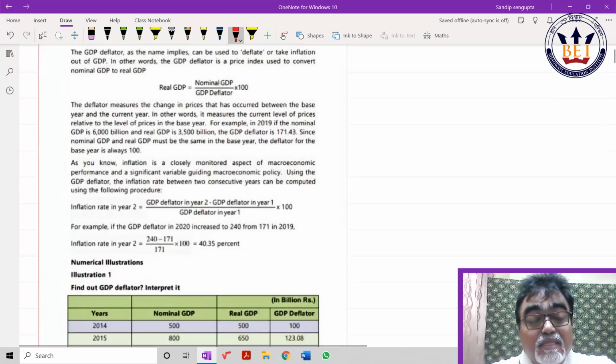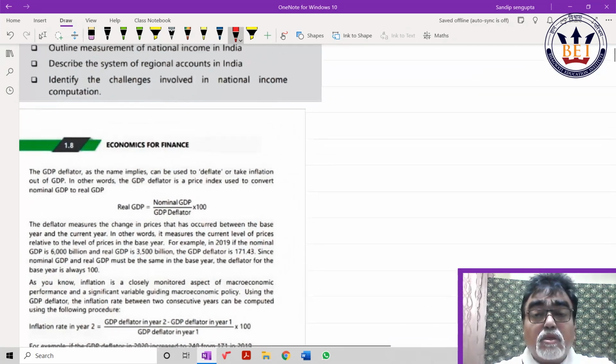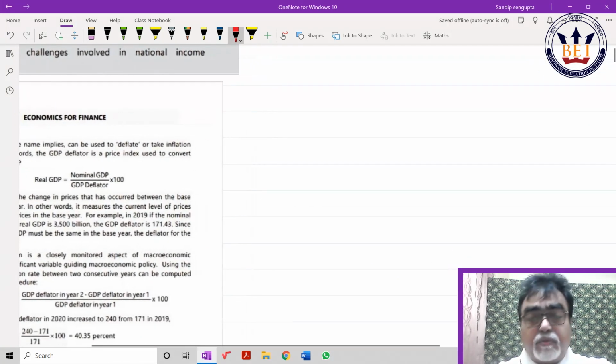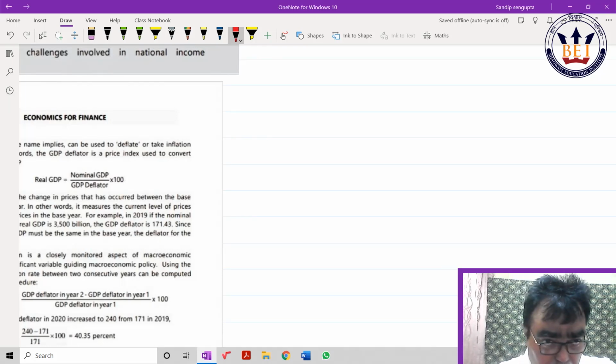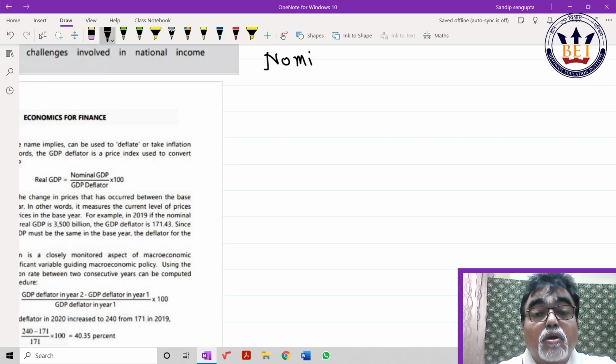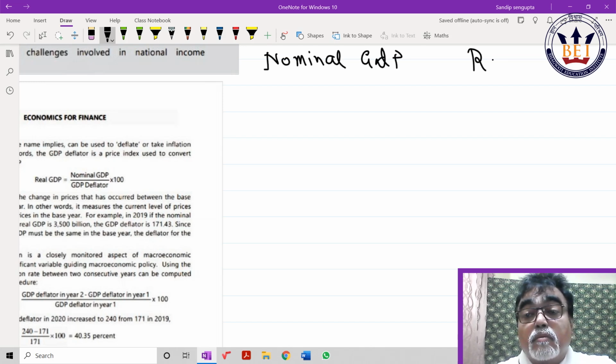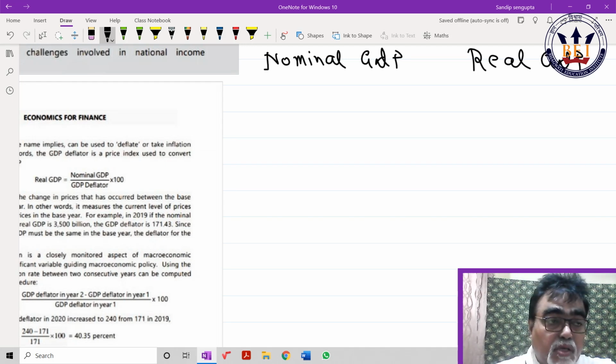Look, here it is real GDP, nominal GDP. Before real GDP and nominal GDP, I want to give you a brush-up idea. Carefully follow me. Nominal GDP means total production at market price within the domestic economy. With a simple example, I just want to help you.